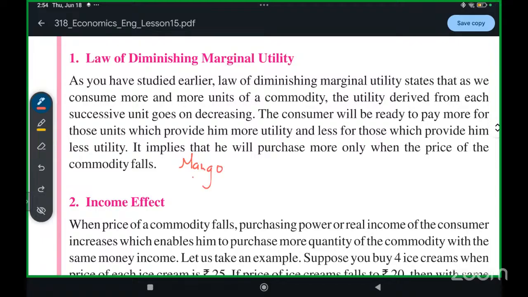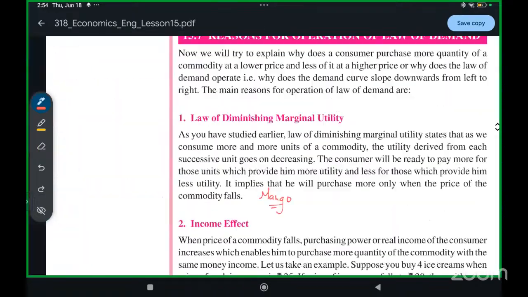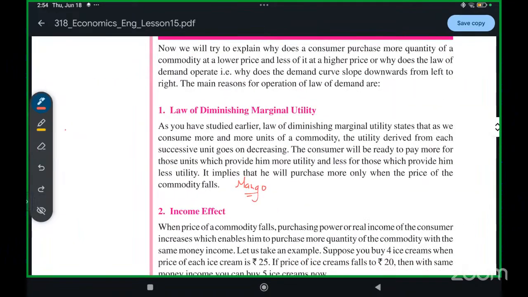Say you really want to eat a mango today. So you ate one mango. How much satisfaction will you get? 100% satisfaction. When you eat two mangoes today, also 100% satisfaction, because two mangoes we can eat in a day.